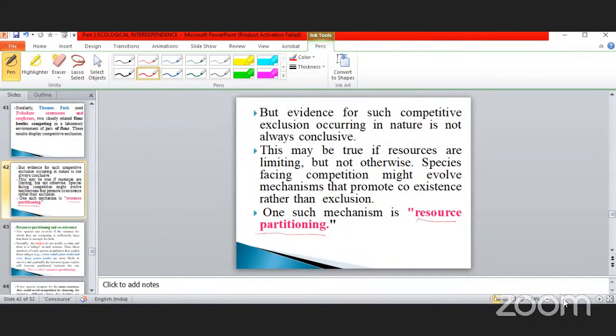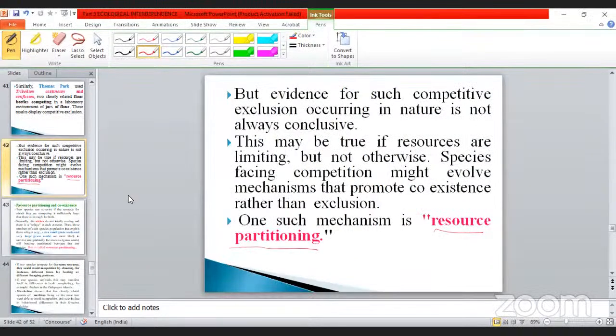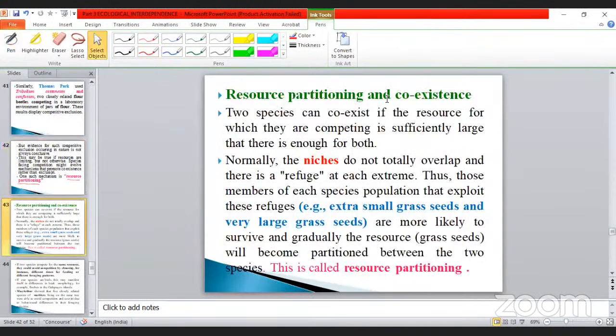So this also comes under the headings of species interactions. What is the next one? Resource partitioning and coexistence. Two species can coexist if the resource for which they are competing is sufficiently large that there is enough for both.